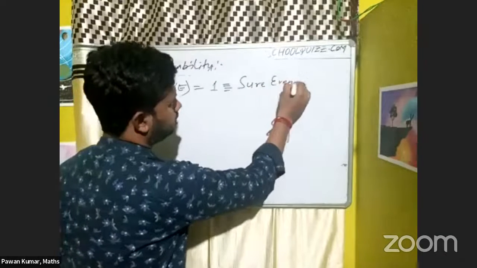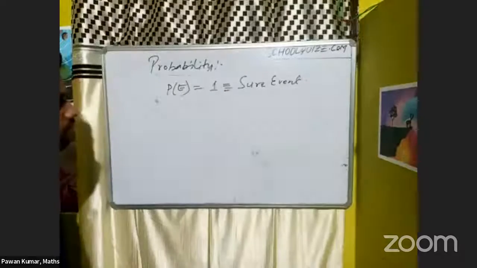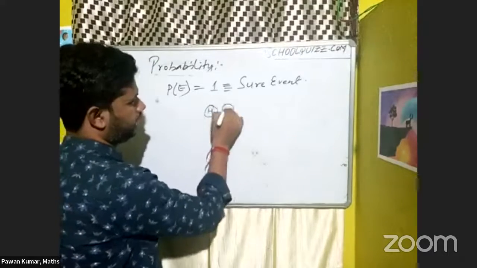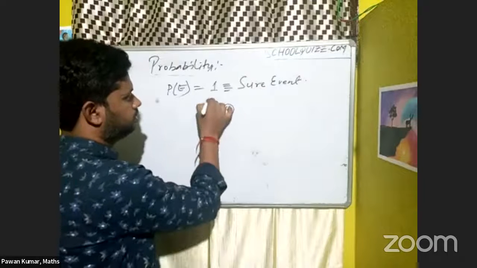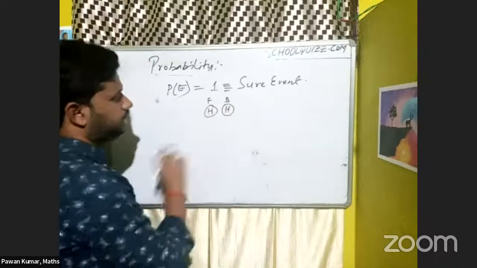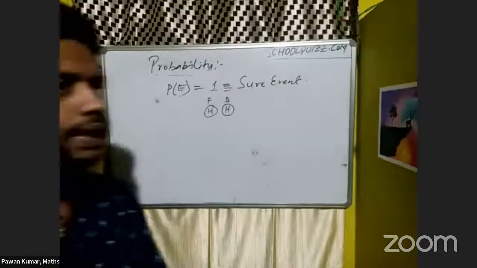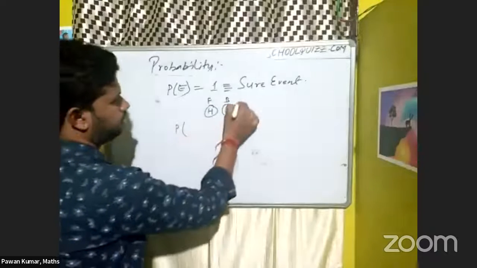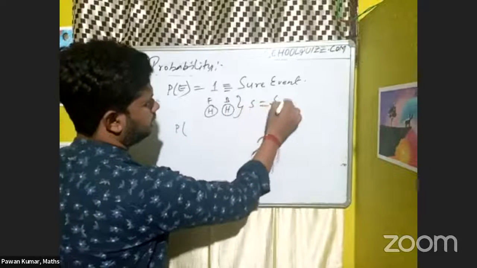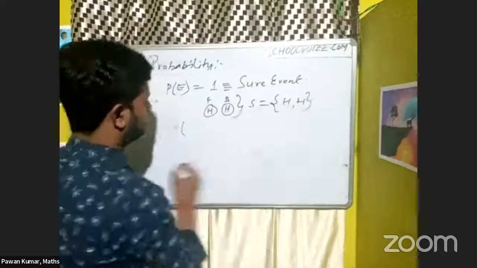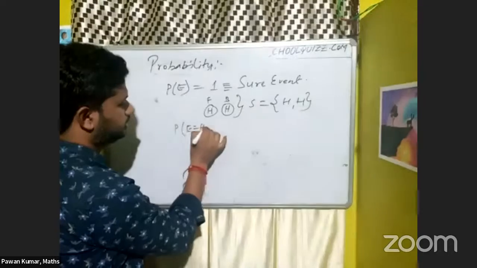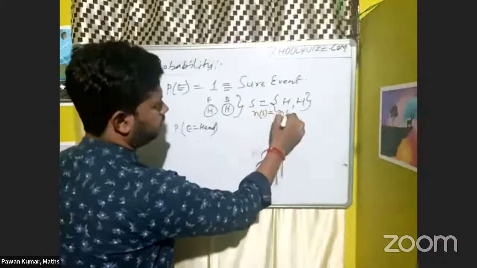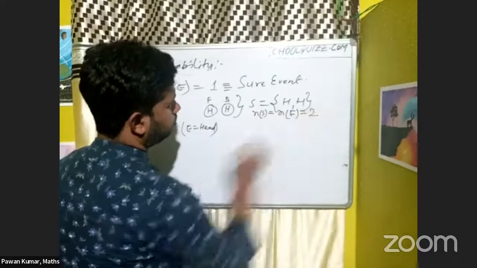Sure event means, suppose one coin is there. In the front side and the back side, both sides have a head. So if I ask what is the sample space for this one, the sample space is nothing but head and head. So n of s is 2, and n of e, the event of getting head, is also 2, correct?